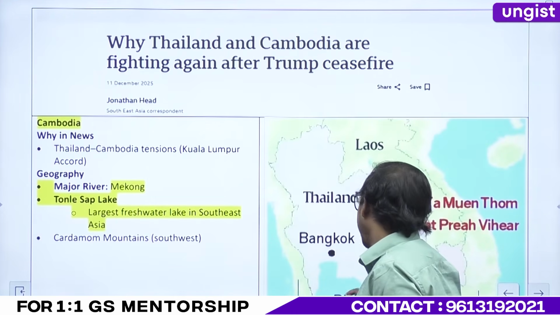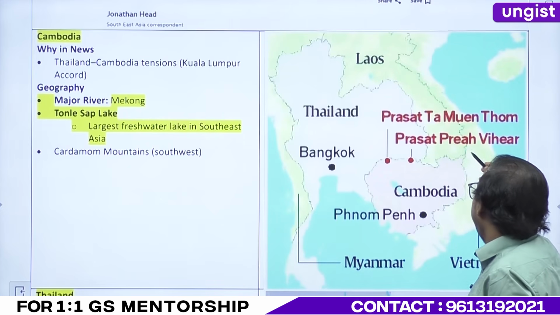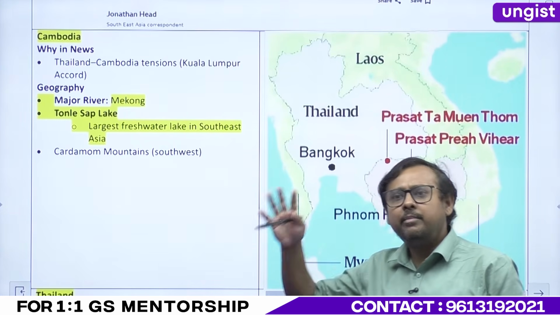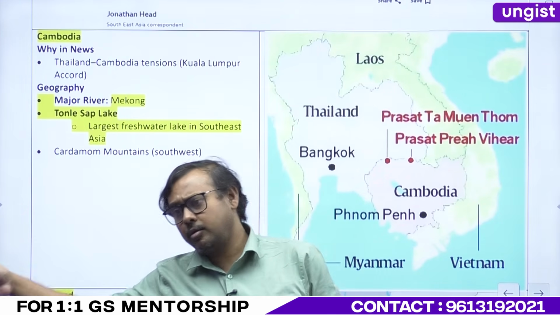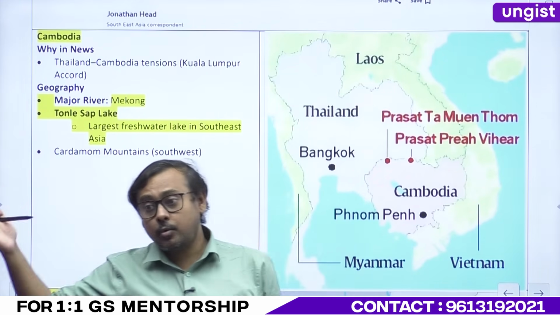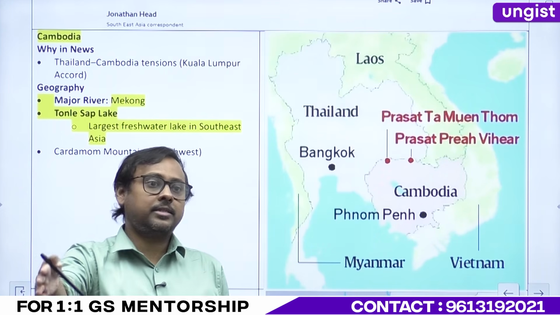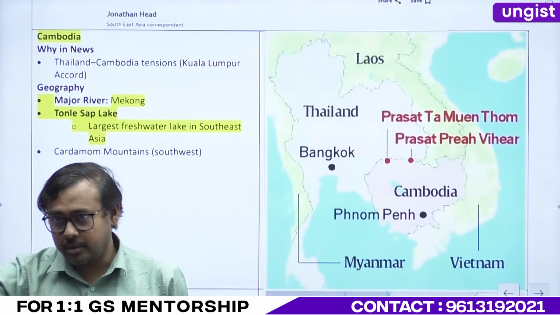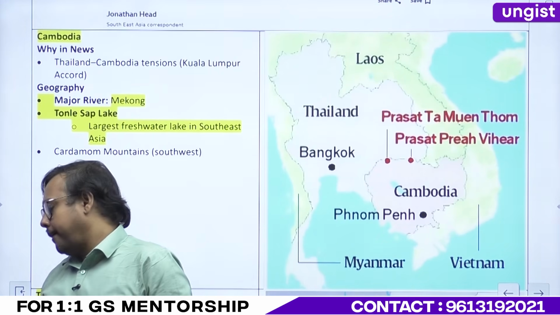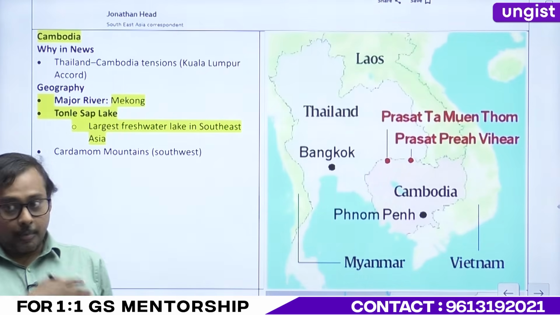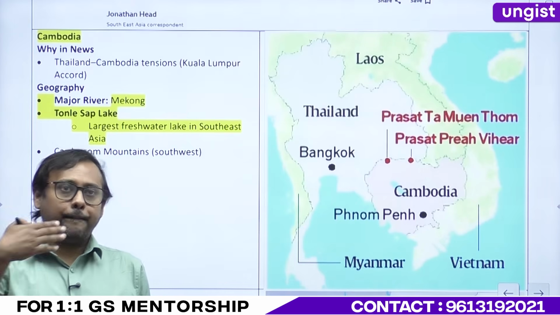The reason is what? The temple. This Preah Vihear. You will find many Hindu terminologies in your Southeast Asian countries. What is the reason why? Hindu rulers, excellent. 9th to 11th century, primarily they were Hindu rulers, right? And yes, we'll come to that. Angkor Wat will come. Imperial Cholas, right? So that is one reason.